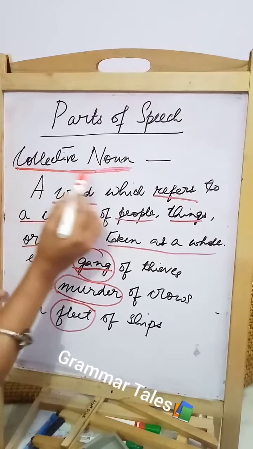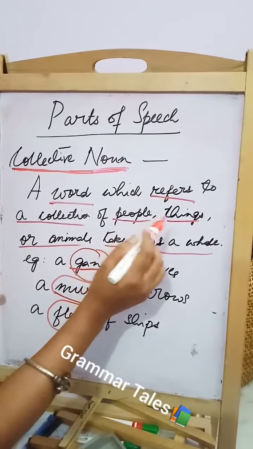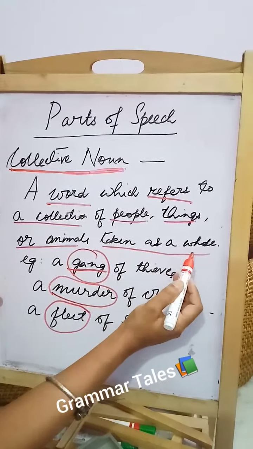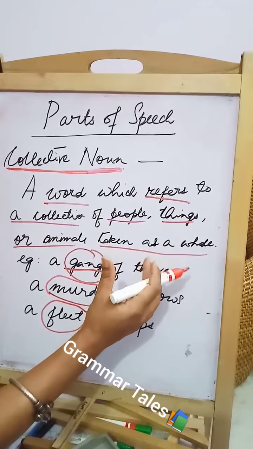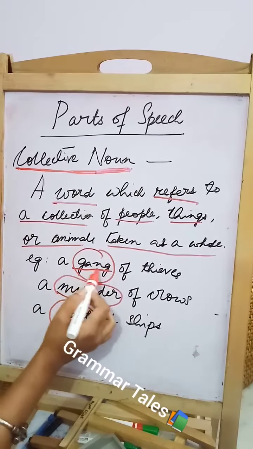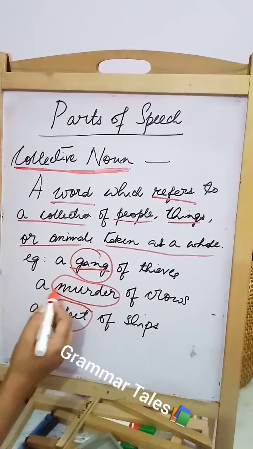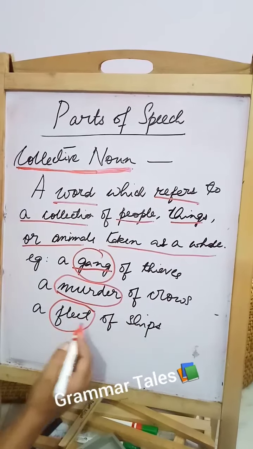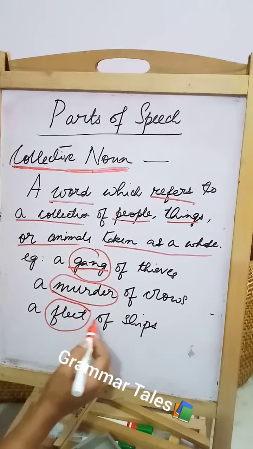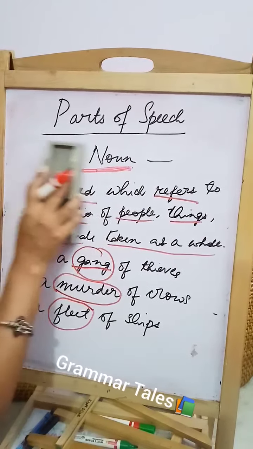Let's just revise once more. What is a collective noun? A word which refers to a collection of people, things or animals taken as a whole, that is taken together as a collection. Examples: for people, a gang of thieves. For animals or say birds, a murder of crows. And for things, a fleet of ships. I hope it is clear.